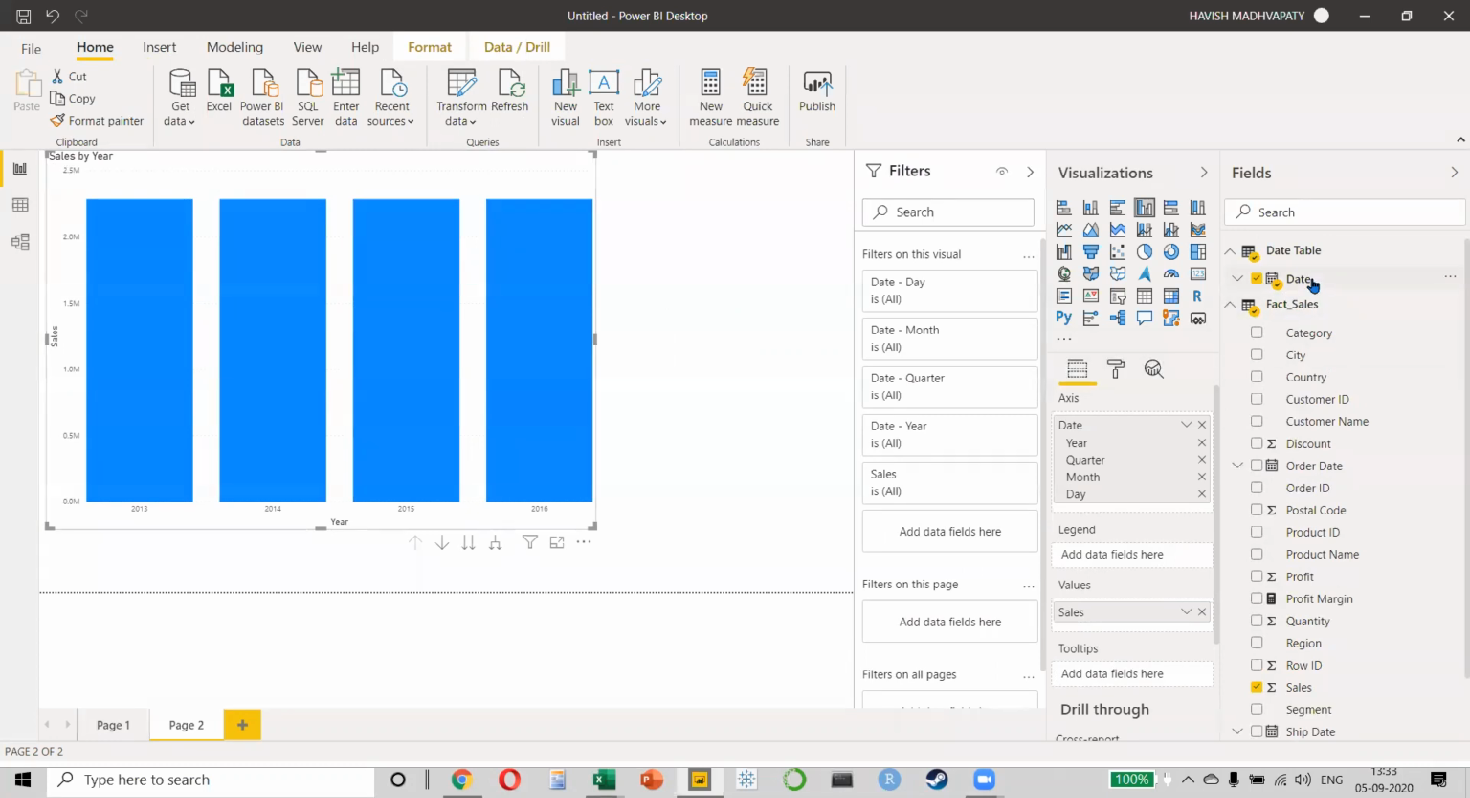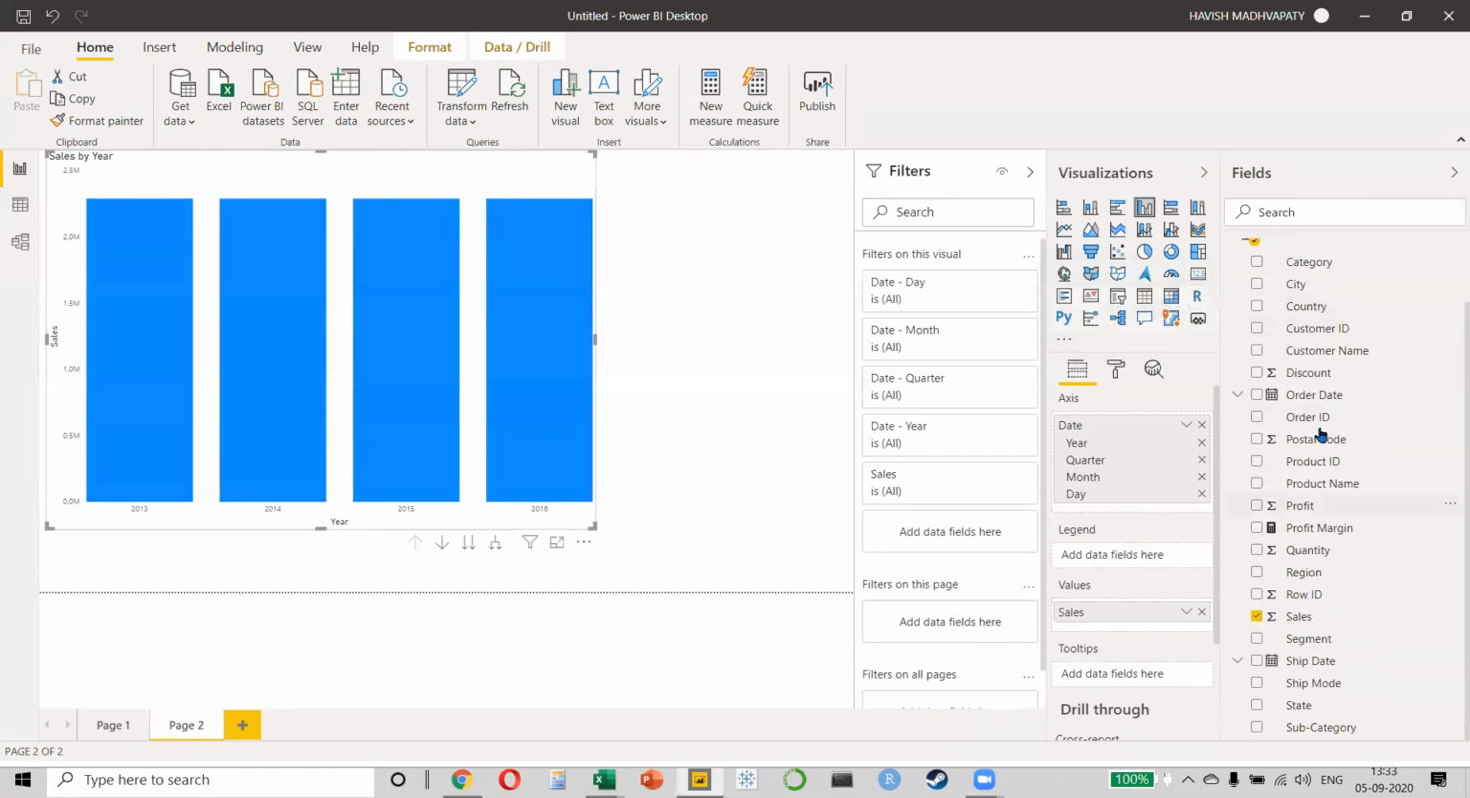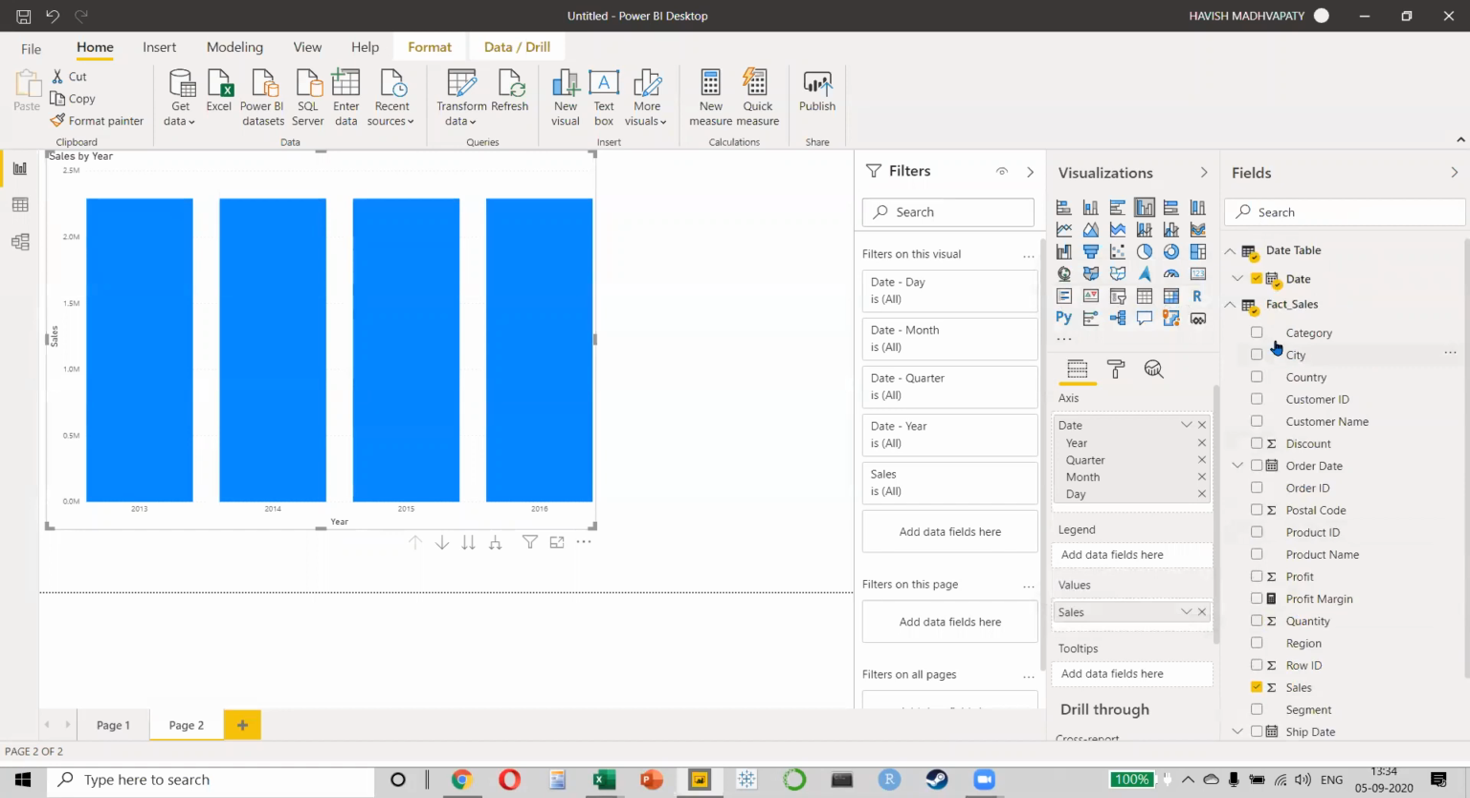See, I've chosen date from the date table and I've chosen sales from the fact table, the sales table. But why is the number coming incorrectly? Any ideas? There is no link between the two tables. Absolutely. Now we know that we have derived the date from the sales table, but how does Power BI know that? Now we have to create a link, which is called a relationship.